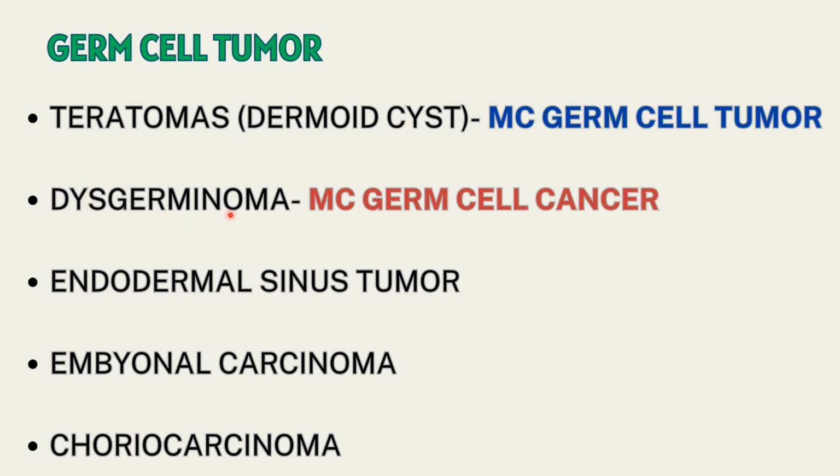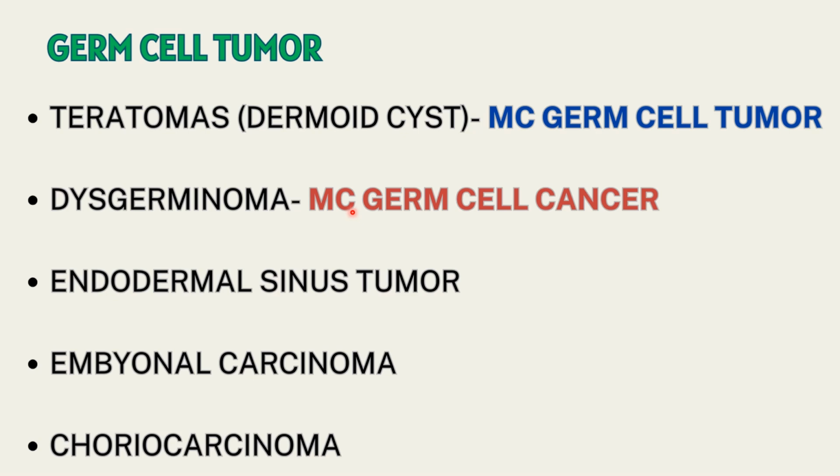Next, we have dysgerminoma, which is the most common germ cell cancer. This is 100% malignant. So dysgerminoma is the most common germ cell cancer, and dermoid cyst is the most common germ cell tumor. Dysgerminoma accounts for 3 to 5% of all ovarian tumors.